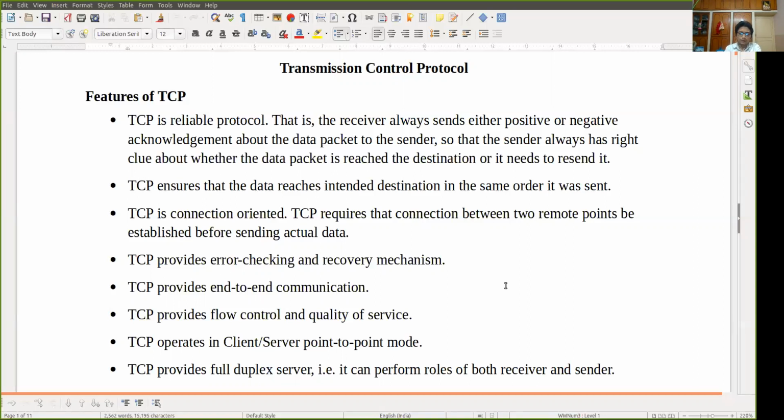Next, TCP operates in both client-server and point to point modes. It can support both modes. And another very important feature is that TCP provides full duplex communication. That means sender and receiver both can communicate at the same time. So this is another very important feature of TCP.